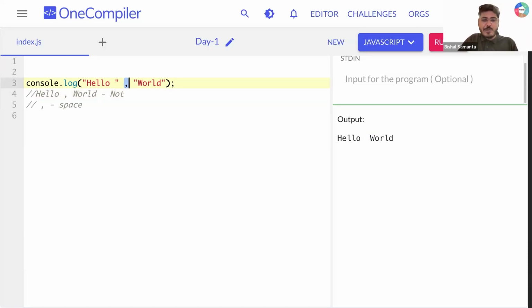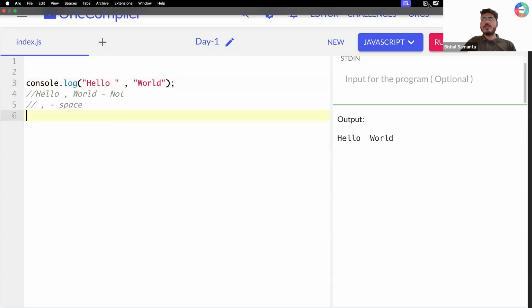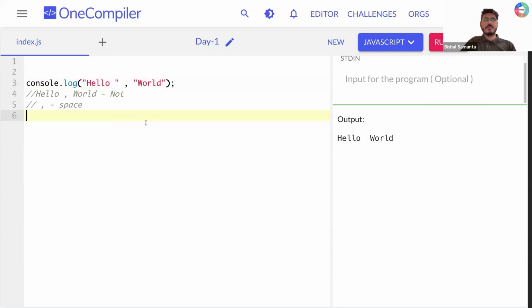Okay, so I can use either a comma or a space here to handle all these things, right? So anyone having any doubt till here, can you quickly type, guys? Okay, great. So now let's move. Just a minute, guys.